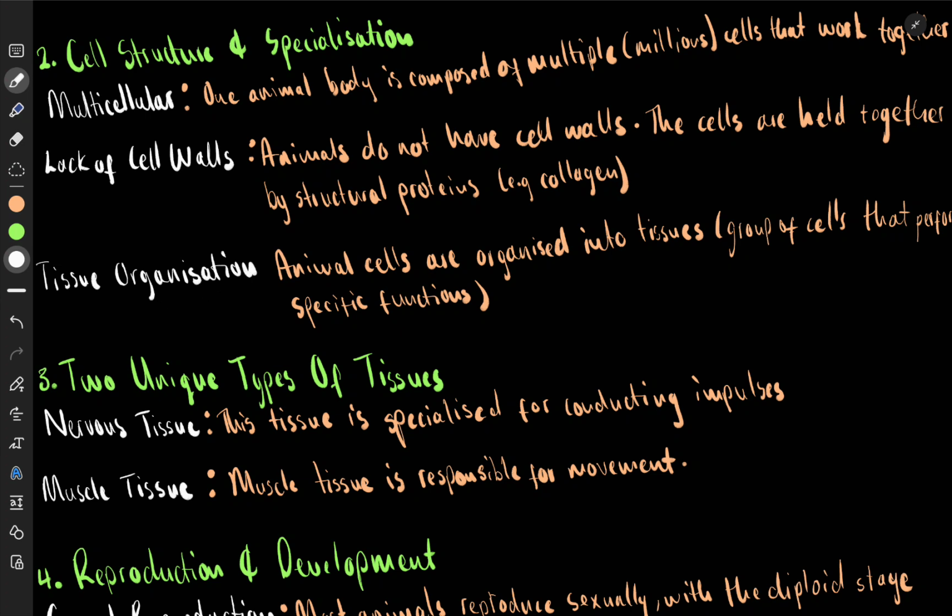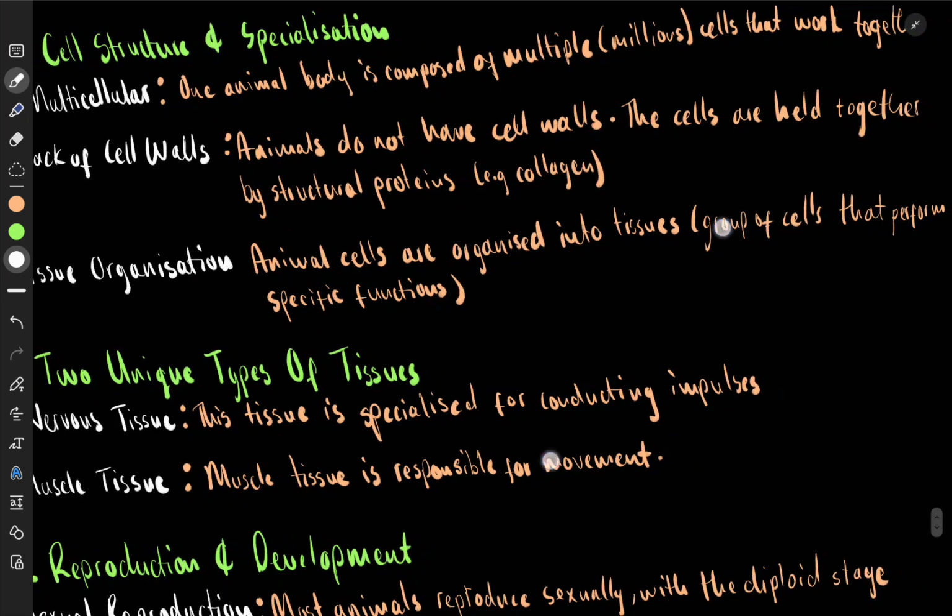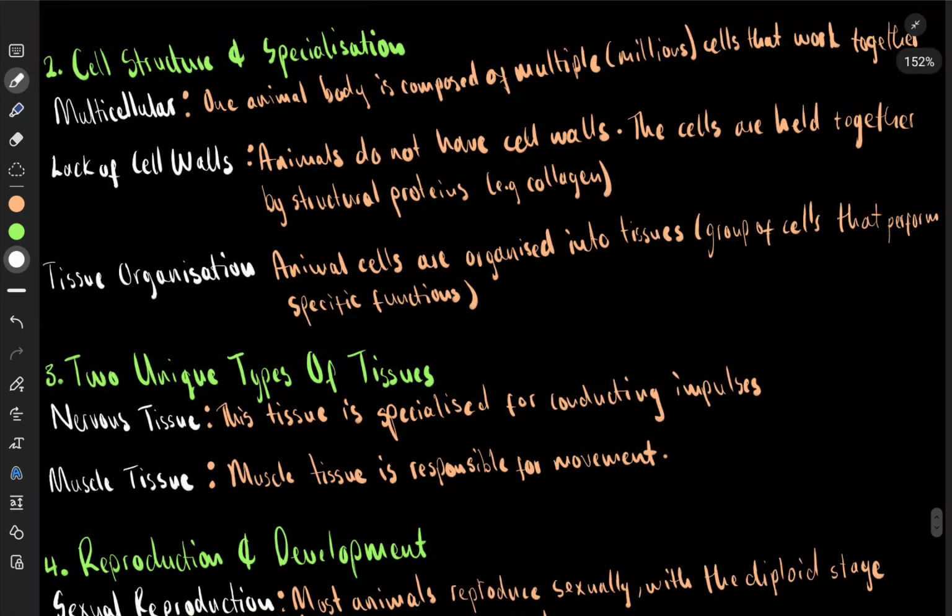Then the third thing is, in those same cells, they don't all do the same job. The cells are organized into different jobs. The cells perform different functions. That is tissue organization. So in cells, one, the cells are multicellular. Two, they lack cell walls, and three, the cells differentiate, or they form tissues. They have specialized functions. All right.